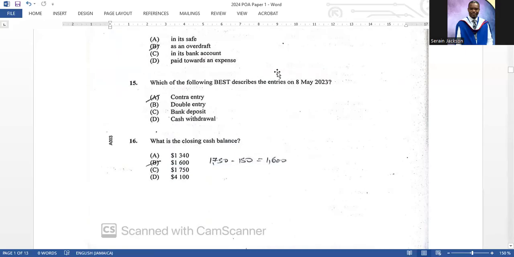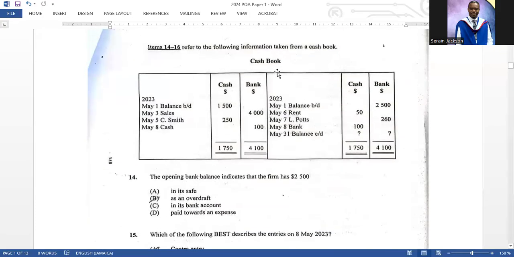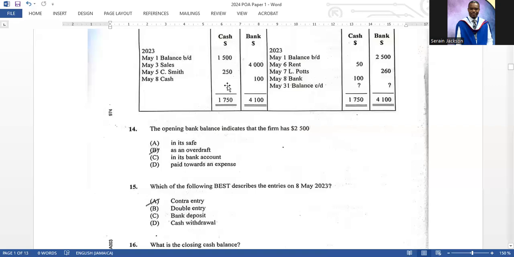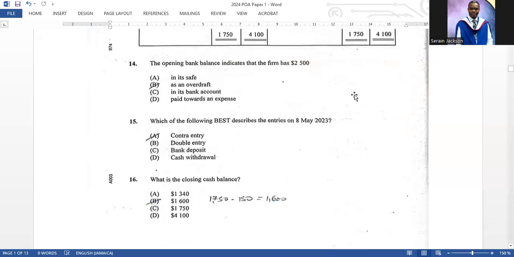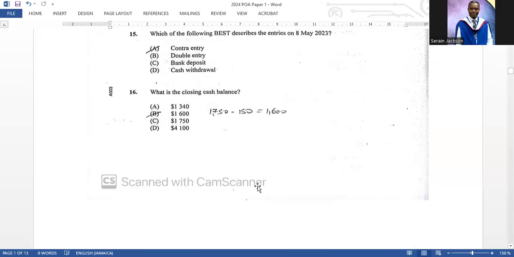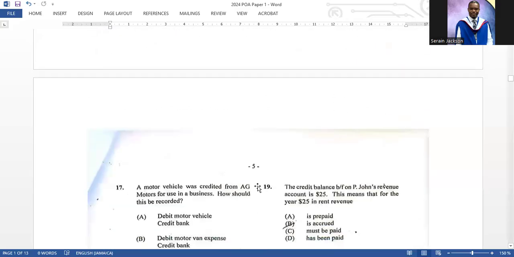Which is the closing cash balance, right? All they're asking you to do is the balance of the cash account. So you add it up and then you subtract. You add up the debit column, right? And you subtract the credit column, right? That's easy. So it's 1,750 minus 150, right? So the correct answer there is B.